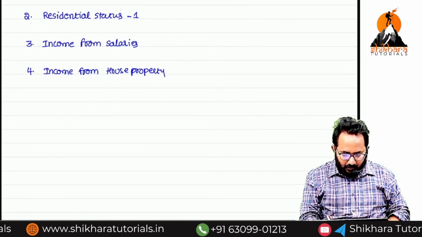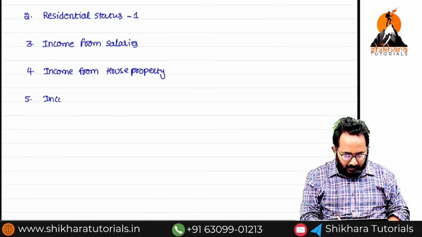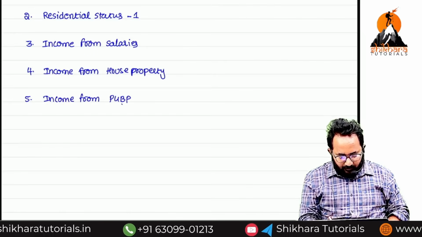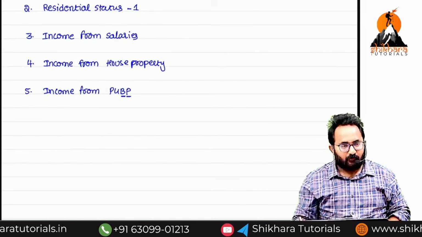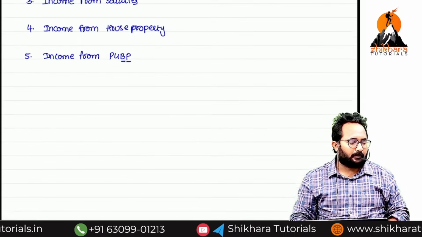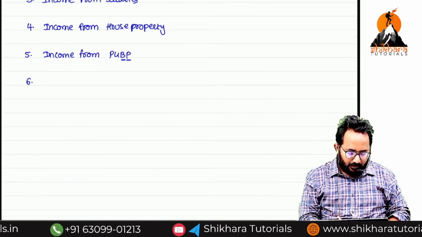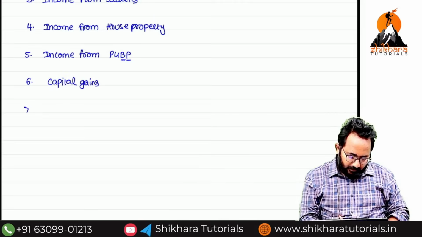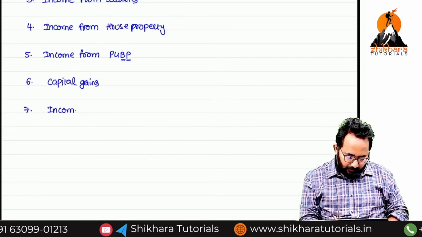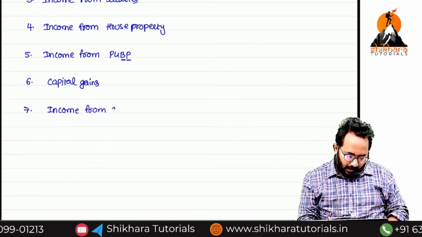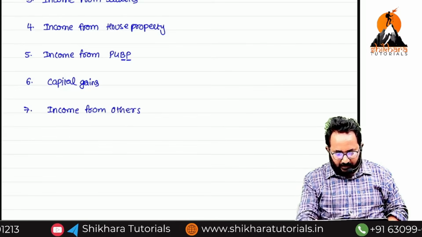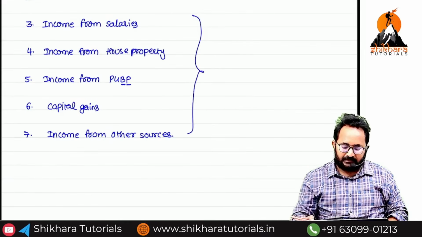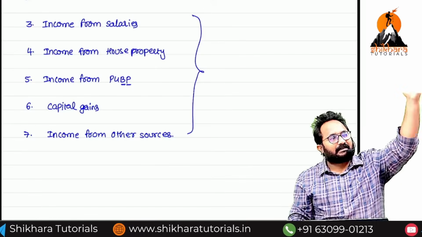Next, fifth one, that is an income from PCBP. That is, B means the business, P means what? Profession. Income from PCBP. Sixth one, capital gains. Seventh one, income from other sources. Look at the screen, all of you. If you learn these 5 heads, then our entire 80% of syllabus will be over.